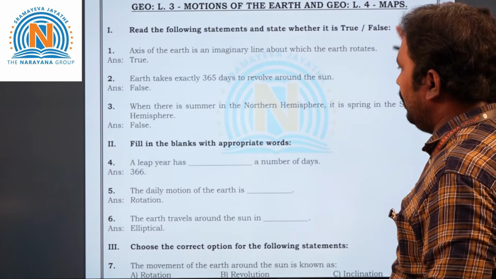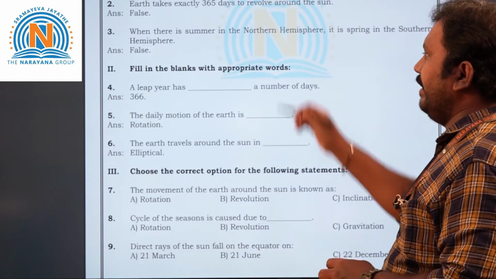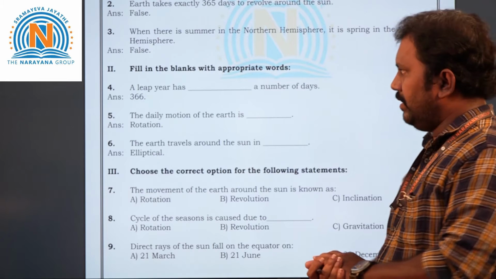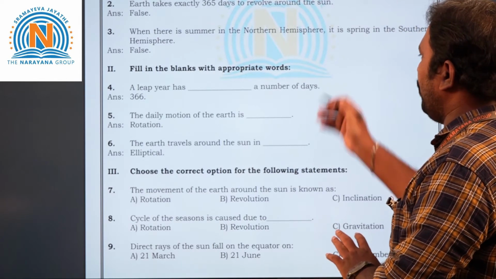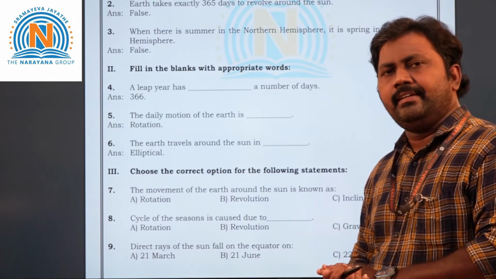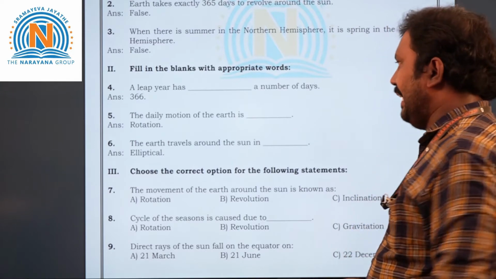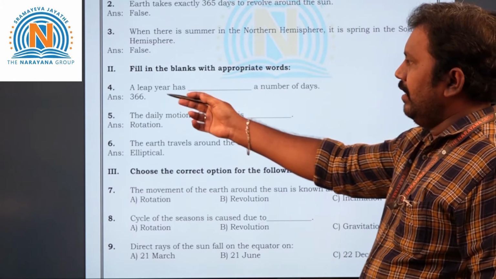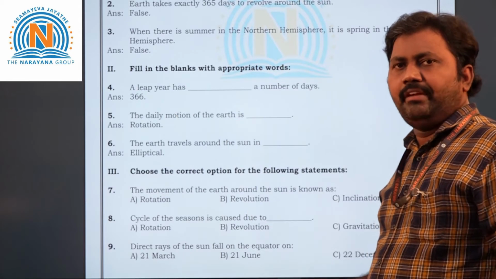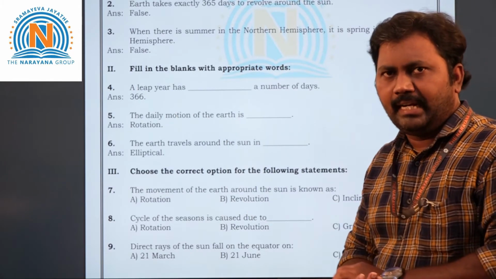Now let's take second Roman, children. Fill in the blanks with appropriate words. A leap year has dash number of days. Leap year means what, children? In February we will get 29 days. So that is what here? Total 366 days will come. So every 4 years once a leap year will come, right?